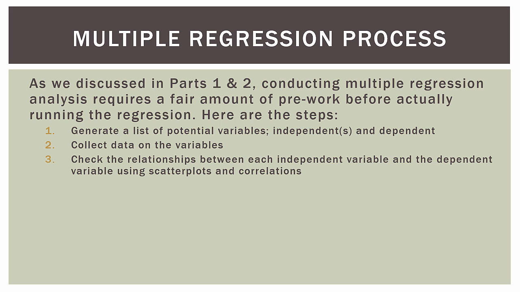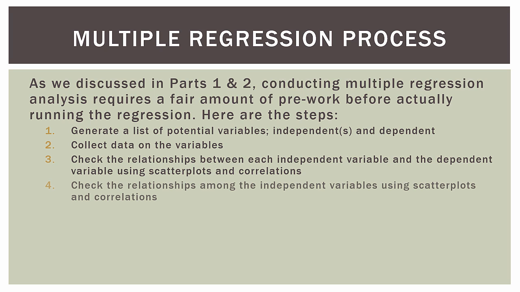Here, we want to see which independent variables are actually related to the dependent variable in the first place, because the ones that are not are probably going to be left out of the analysis. Then we'll check the relationships among the independent variables themselves using scatter plots and correlations. Here we're checking for multicollinearity.